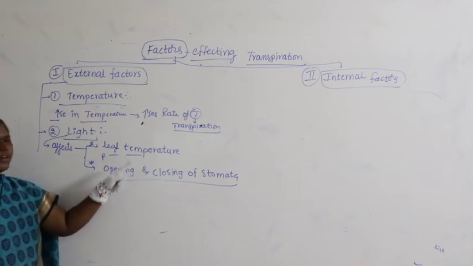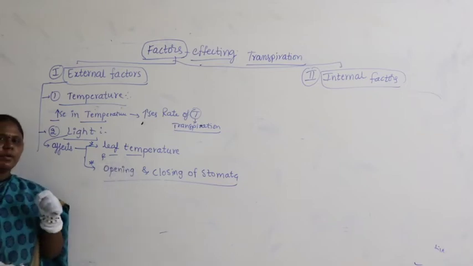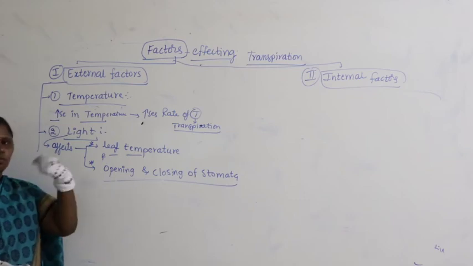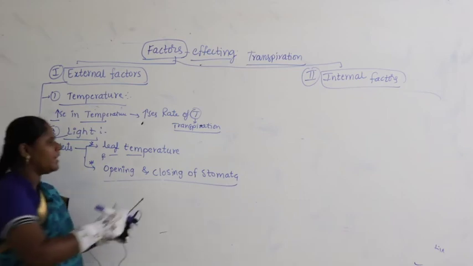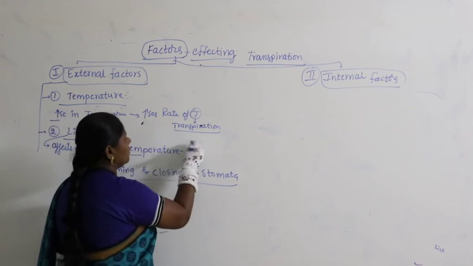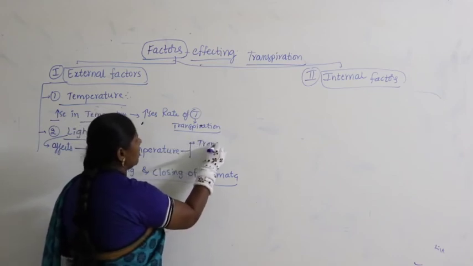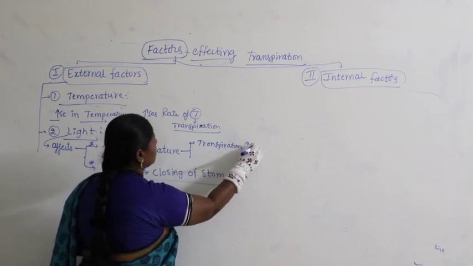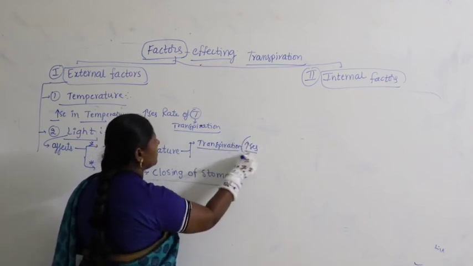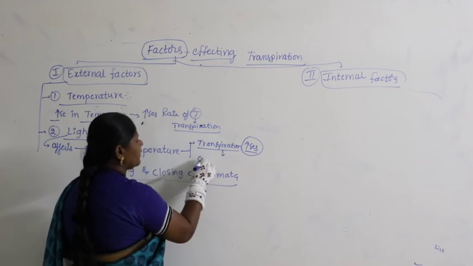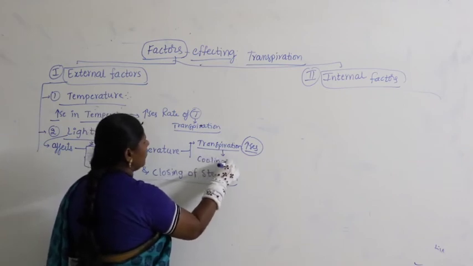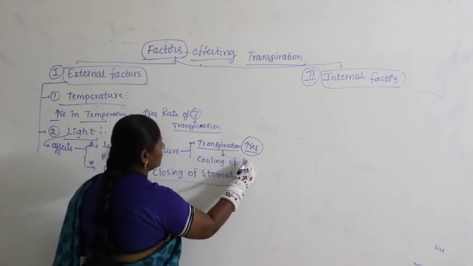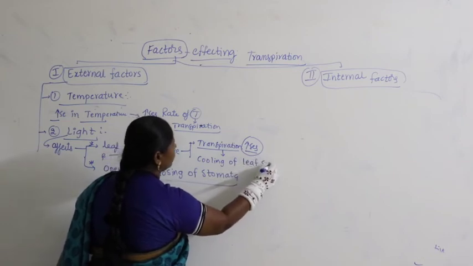One is leaf temperature. You remember whenever the leaf is losing water, whenever transpiration rate increases, we studied the cooling of the leaf surface.